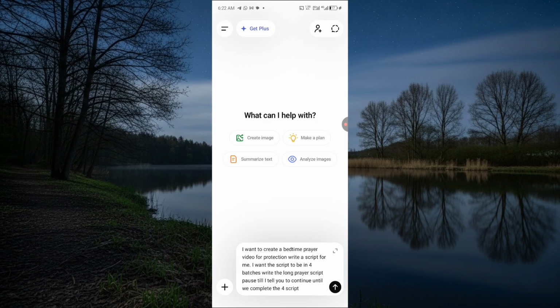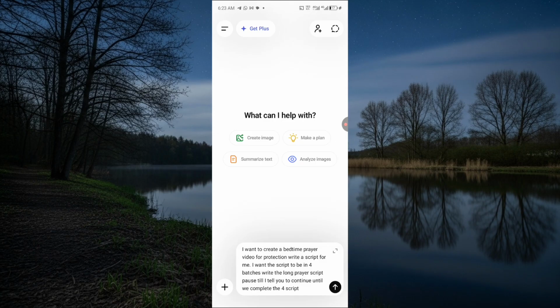Now, this is the exact strategy that I use if I want to create, let's say for instance, a 20 minutes long form video for my bedtime prayer, or maybe like a 40 minutes. This is what I do, because if you tell ChatGPT to write a script for you, it's going to write about 7,000 characters, and it's not going to be more than sometimes 6 to 10 minutes. So if I want to write a very long script, or I want my video to be very long, this is the strategy that I use.